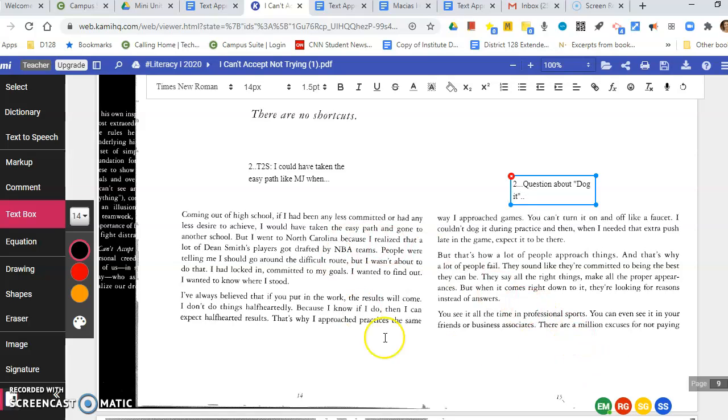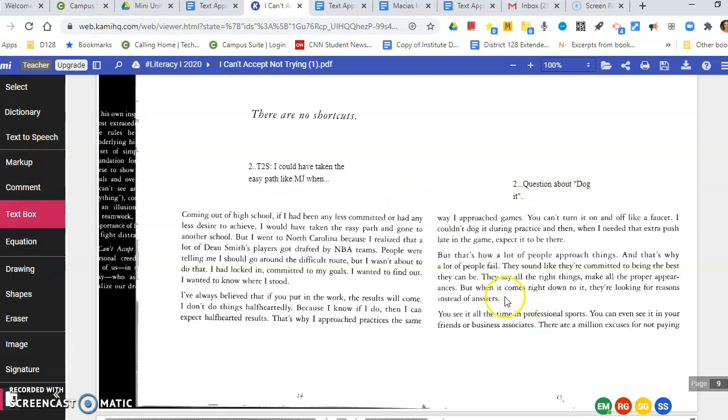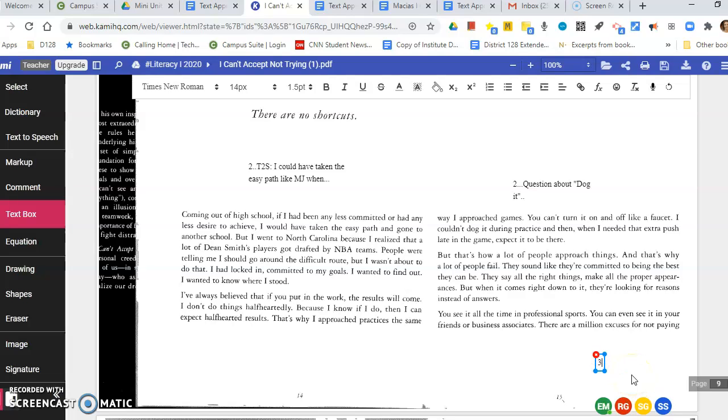All right, let's pause. We're a couple paragraphs into chapter 2, and let's do a step 3. Remember, step 3 is where you pause every couple paragraphs and you create a summary statement. So I'm going to put my text box down here. I'm going to put 3, and I want you to write a nice summary. What do you think Michael Jordan is getting at in this opening paragraph here?